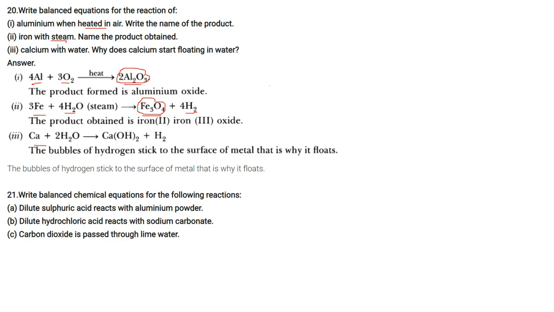Calcium with water. Why does calcium start floating in water? So calcium and water, the bubbles of hydrogen, this hydrogen will get stuck to the surface of Ca(OH)2. That's why it's floating.